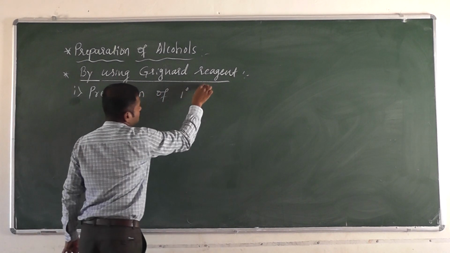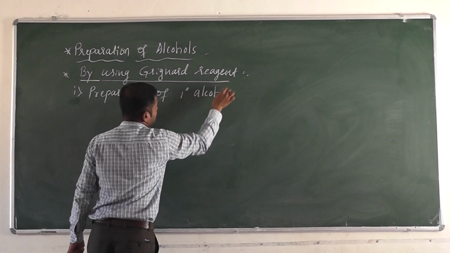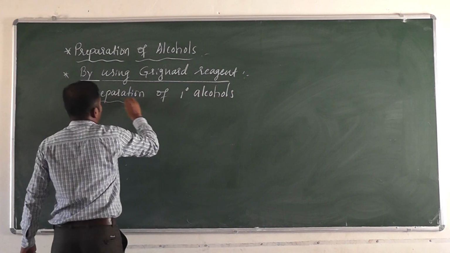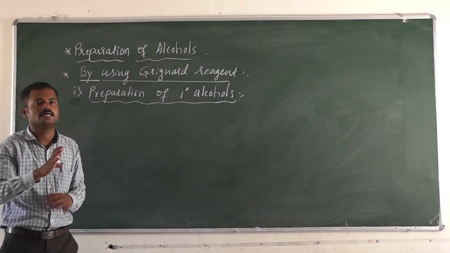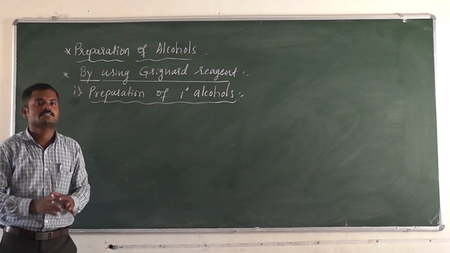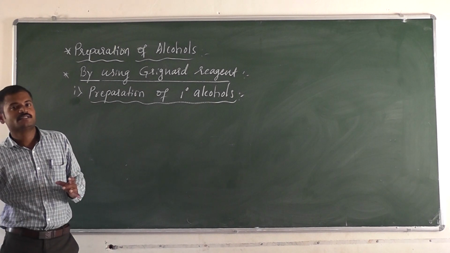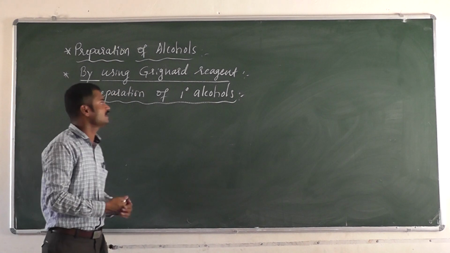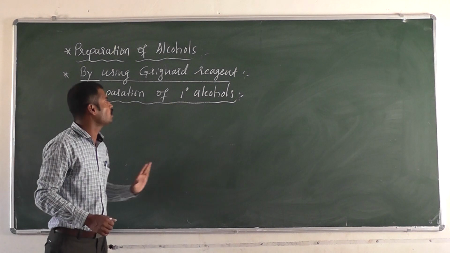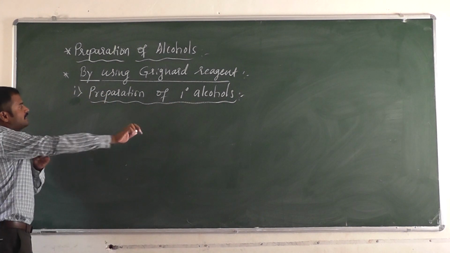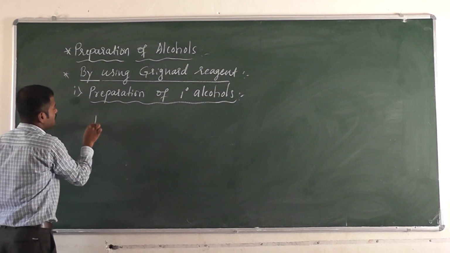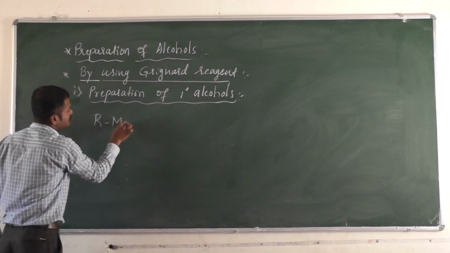Firstly, I am taking the preparation of primary alcohol. Primary alcohol means the OH group should be attached to a primary carbon atom, that means the carbon atom is adjacent to only one carbon atom. That is called a primary alcohol. We can prepare the primary alcohol by using the Grignard reagent. Here I am taking the Grignard reagent, RMgX.